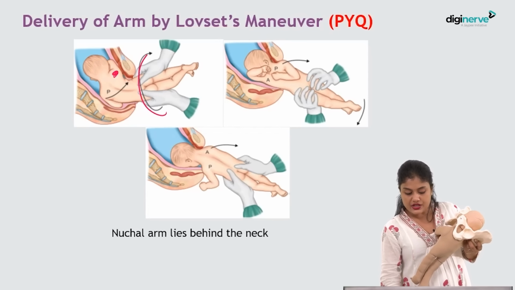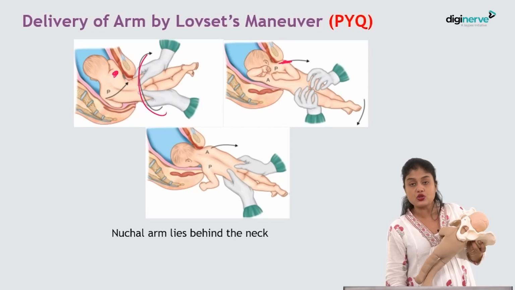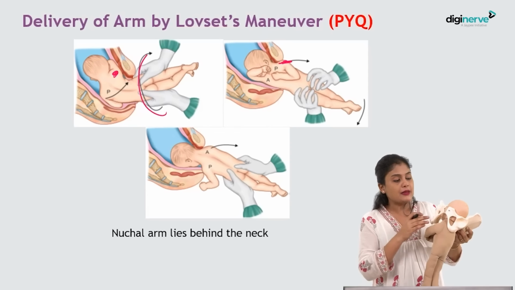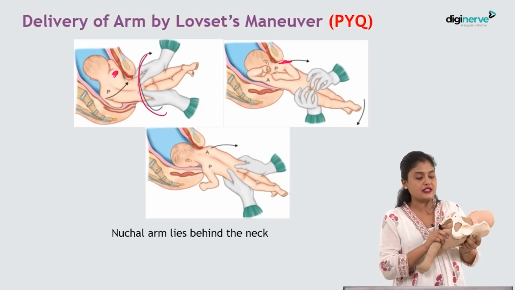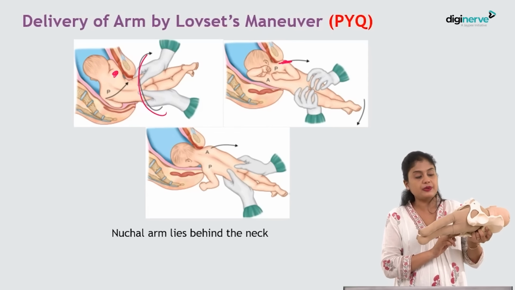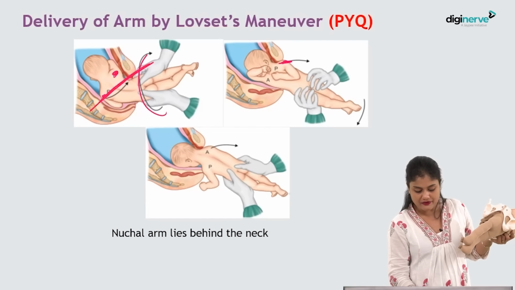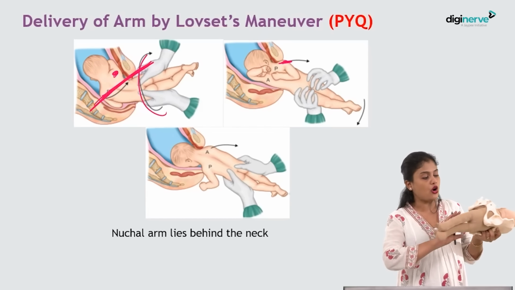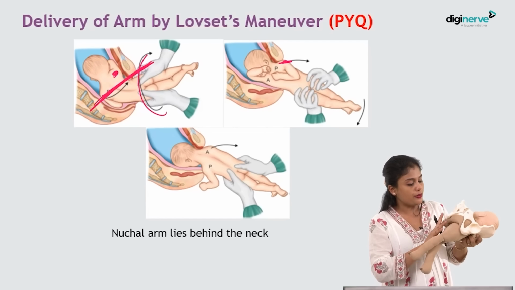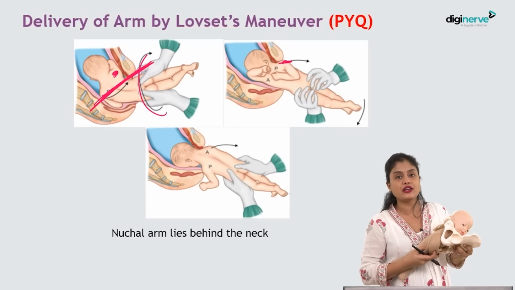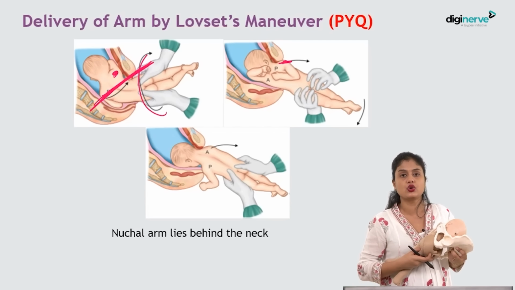So posterior shoulder came front, isn't it? So posterior shoulder came front and it came below the pubic symphysis. The basic mechanism is the pubic symphysis is way above that of the lower shoulder. You can see lower shoulder is below that of the pubic symphysis. So when you rotate, it will automatically come below the pubic symphysis like this. So you will be able to extract the one shoulder and then automatically the other shoulder will come out.